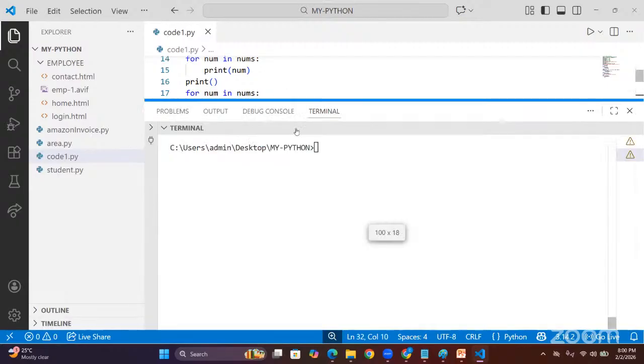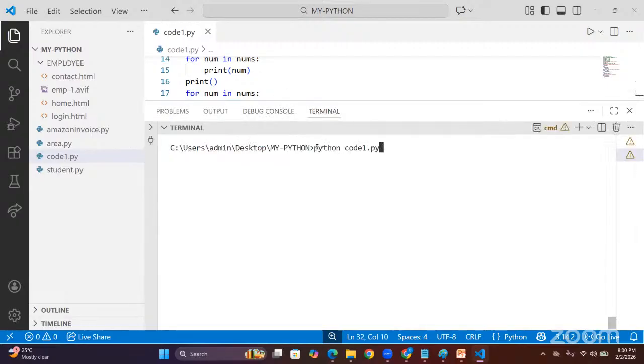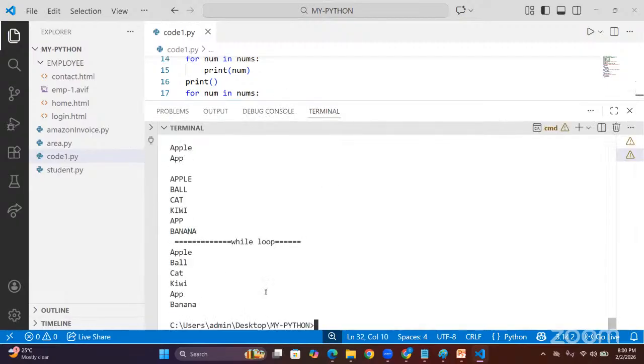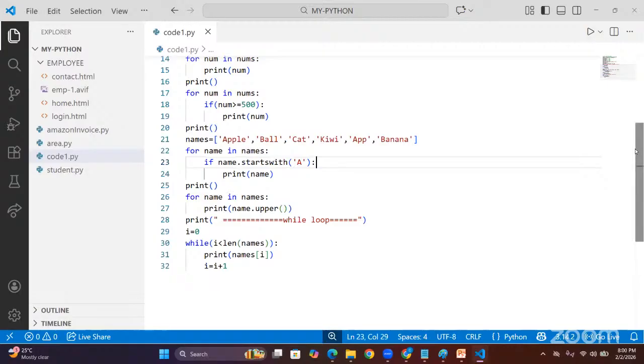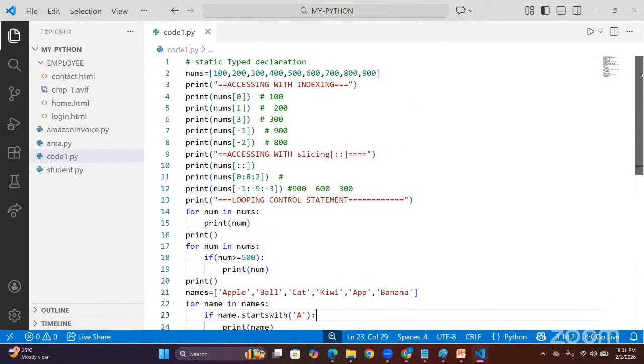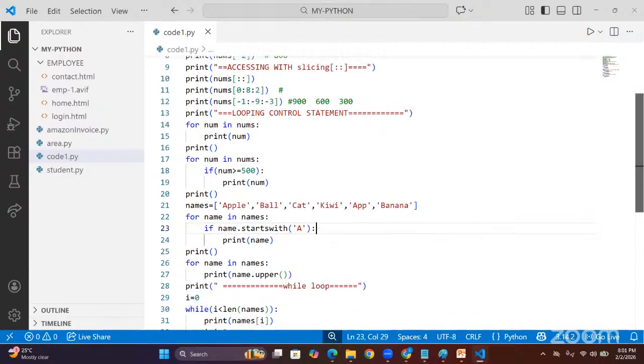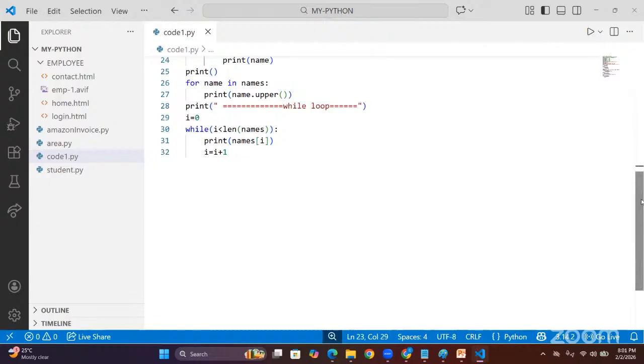So this is our creation and accessing ways one by one. Like this, we'll see many problem statements, my friends. This is the creation, accessing with indexing, accessing with slicing, and accessing with looping control statements and while loop.